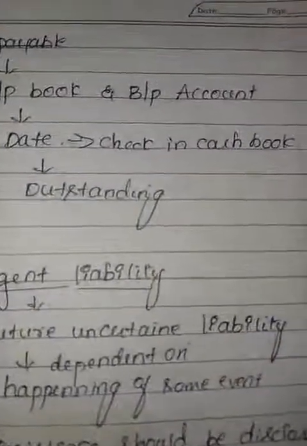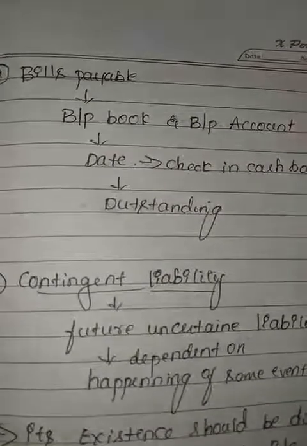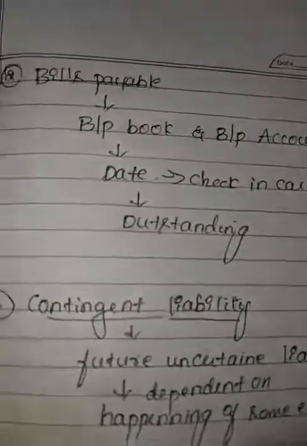The next one, bills payable. Bills payable are acknowledgements of debt payable. The auditor verifies the following regarding bills payable.